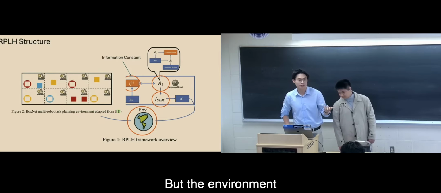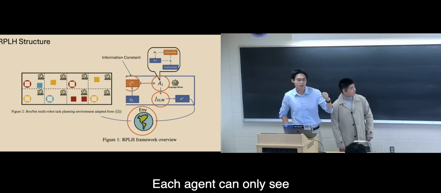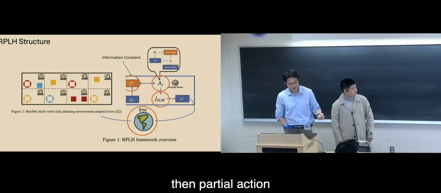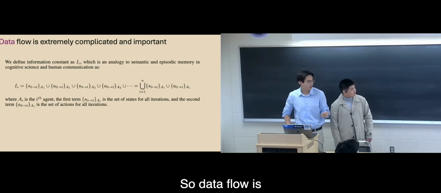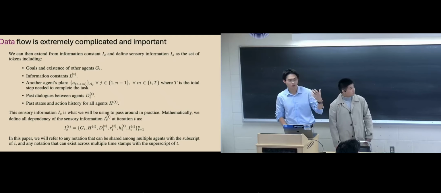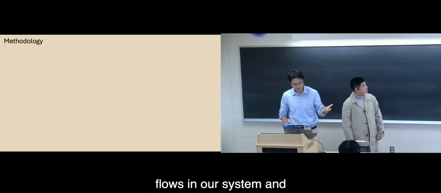The environment here is a simple task environment, where agents try to move boxes around. Each agent can only see the two grids next to it, so there is partial information and partial action that an agent can do. So data flow is extremely key. I'm not going to go into it, but essentially we made a formulation of what governs the information flows in our system and how we're going to use it.